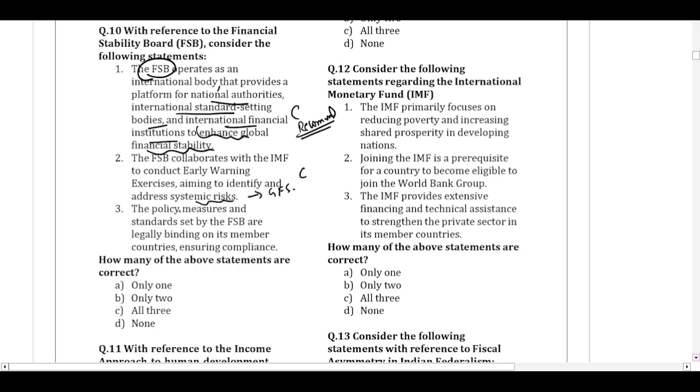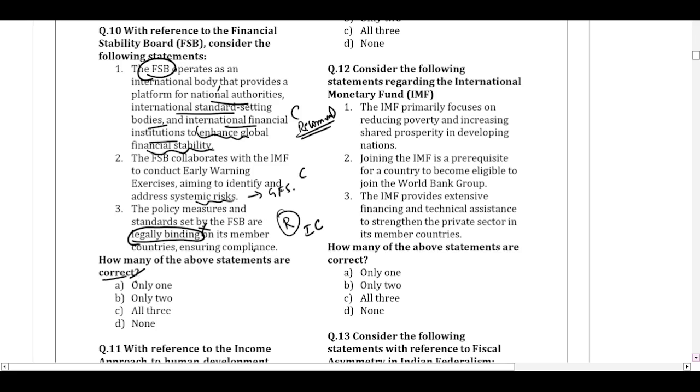The policy measures and standards set by the FSB, the Financial Stability Board, are legally binding on its member countries, ensuring compliance. Whatever suggestions are given by the FSB, they are just recommendatory in nature and not legally binding. So this option is incorrect.